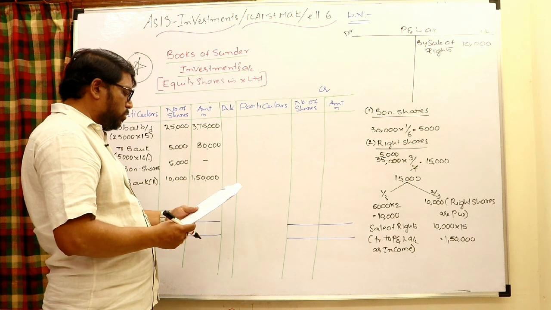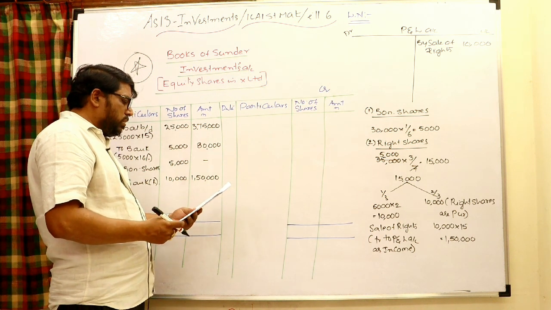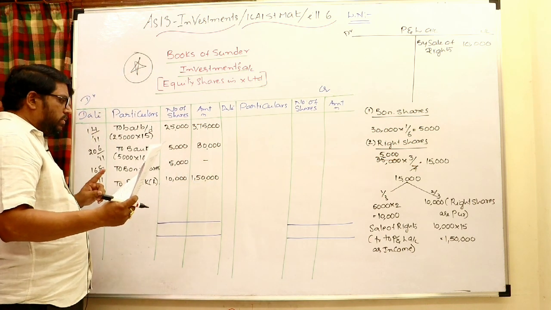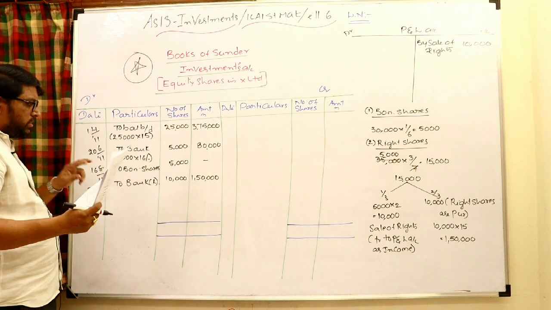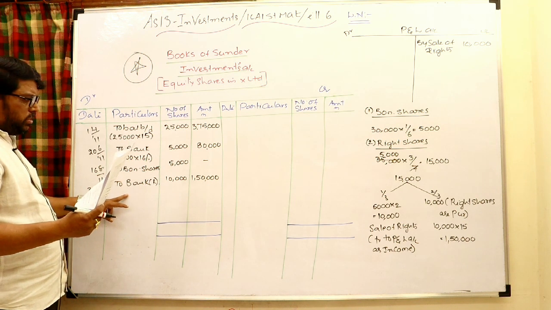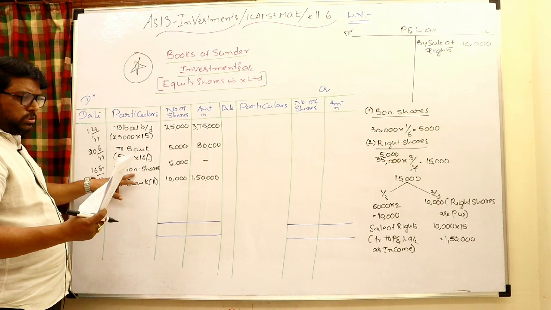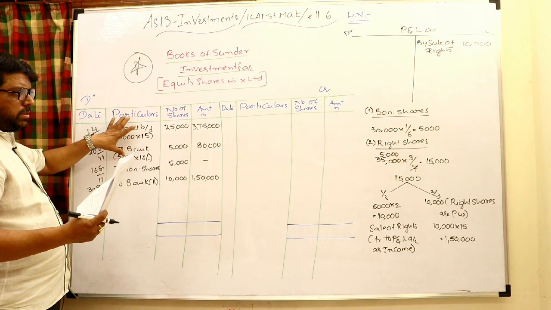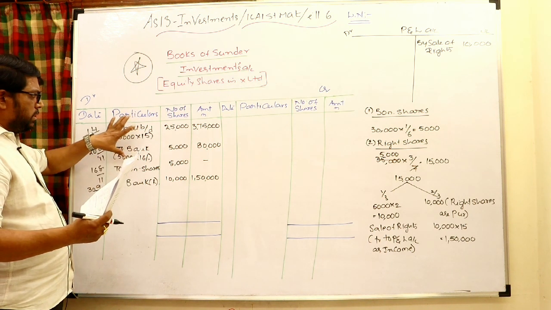So come to the next one, dividend. On 31st it is clearly mentioned that the dividend is not given on the right shares you purchased right now. Only the existing shares and the bonus shares issued will be given the dividend the company declares.